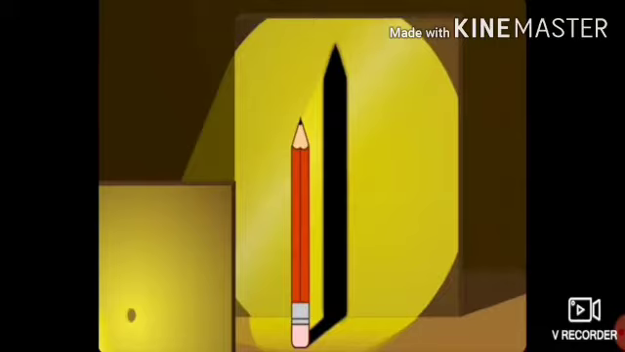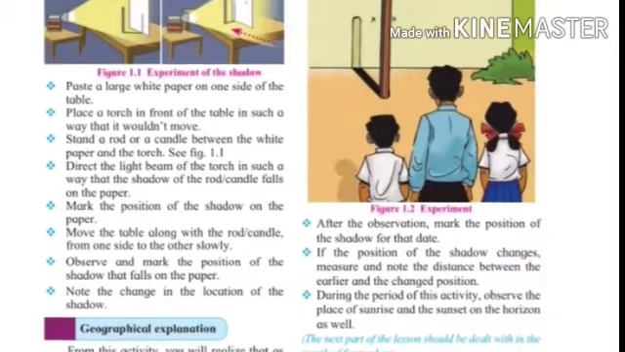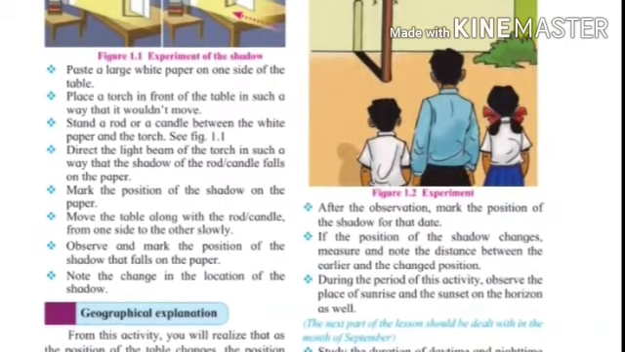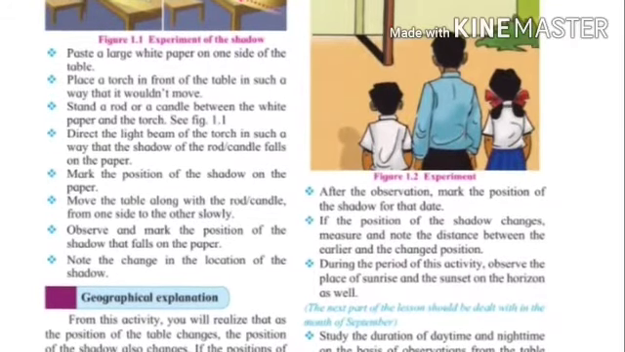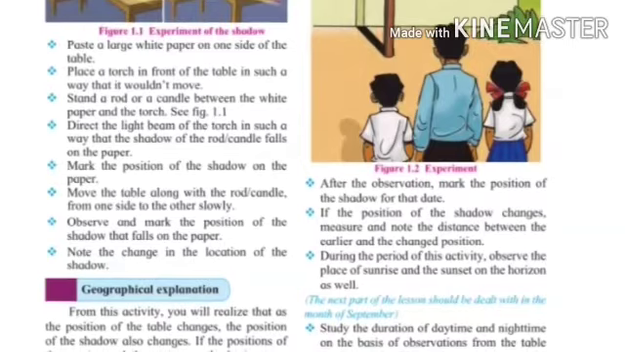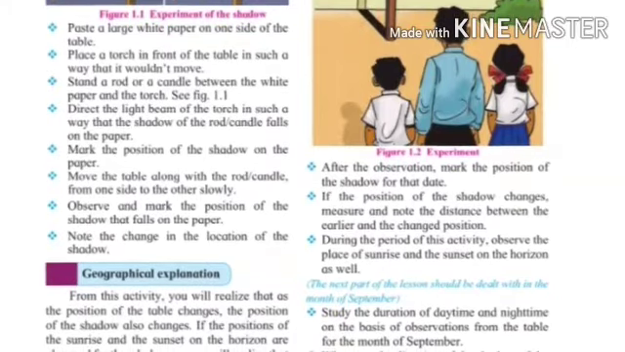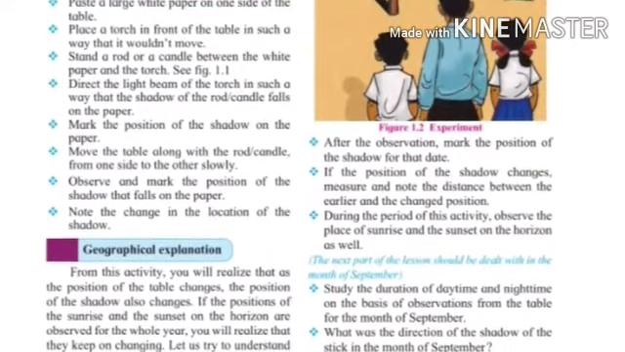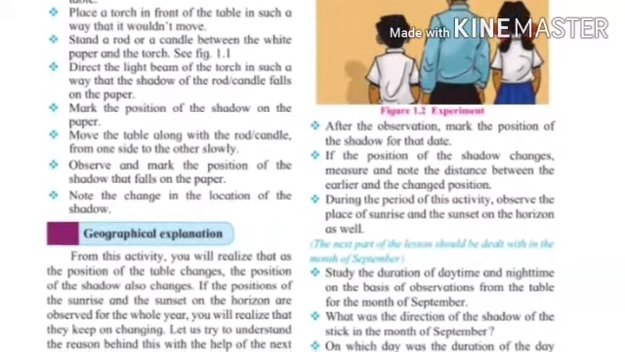Move the table along with the rod, candle or pencil from one side to the other slowly. Observe and mark the position of the shadow that falls on the paper. Note the change in the location of the shadow. From this activity, you will realize that as the position of the table changes, the position of the shadow also changes. If the position of the sunrise and sunset on the horizon are observed for the whole year, you will realize that they keep on changing.